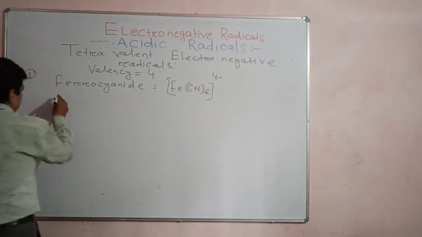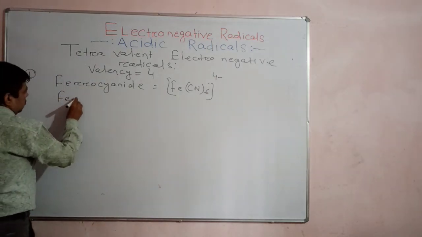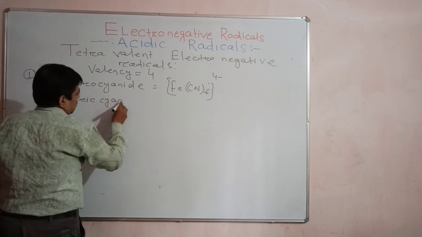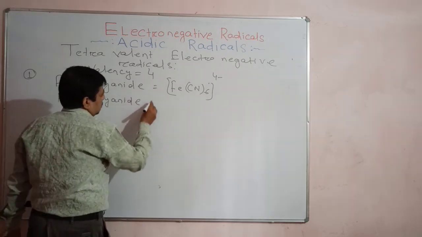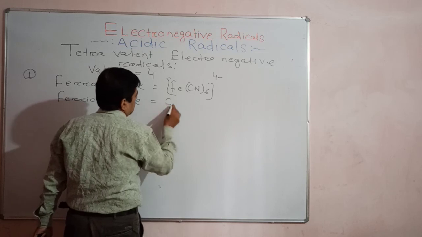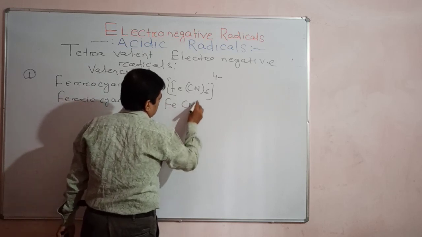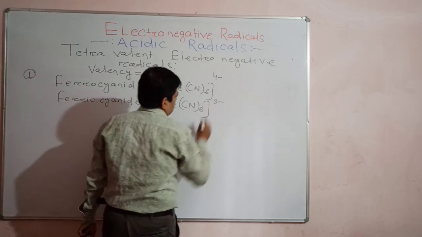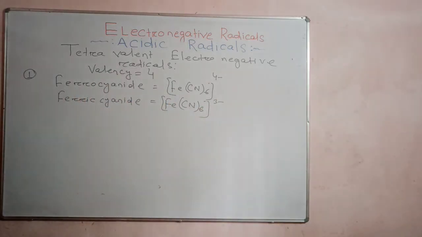And you know ferric cyanide, what is that? Fe(CN) whole 6, valency 3. The difference is the valency. So valency 3 is ferric cyanide. Valency 4 is ferrocyanide. Okay, understand?